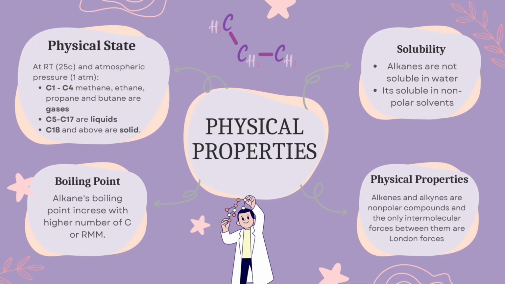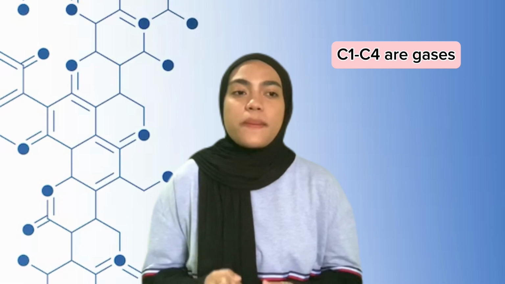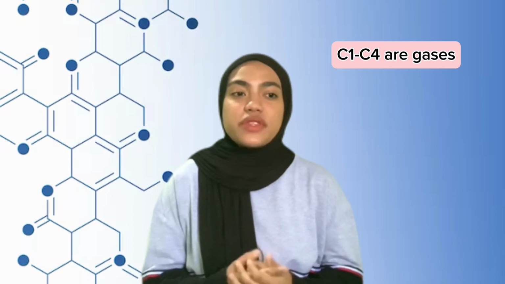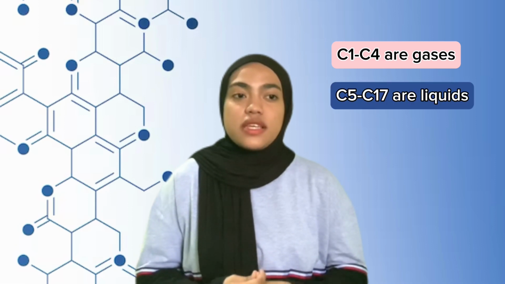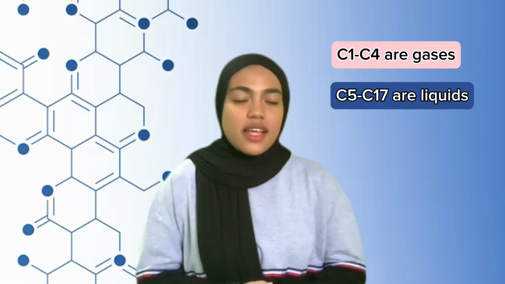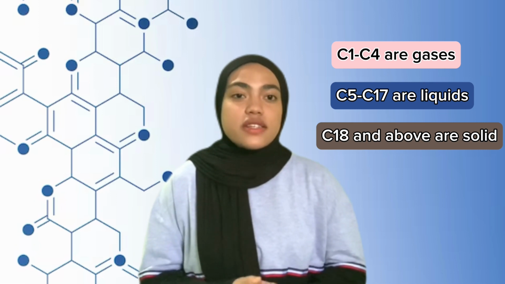For the last part of the video, I'm going to explain the physical properties of alkane, alkene, and alkyne. The physical state of alkanes at room temperature of 25 degrees Celsius and atmospheric pressure of 1 atm: carbon 1 to 4, which are methane, ethane, propane, and butane, are gases. Carbon 5 to carbon 17 are liquids, while carbon 18 and above are solid.